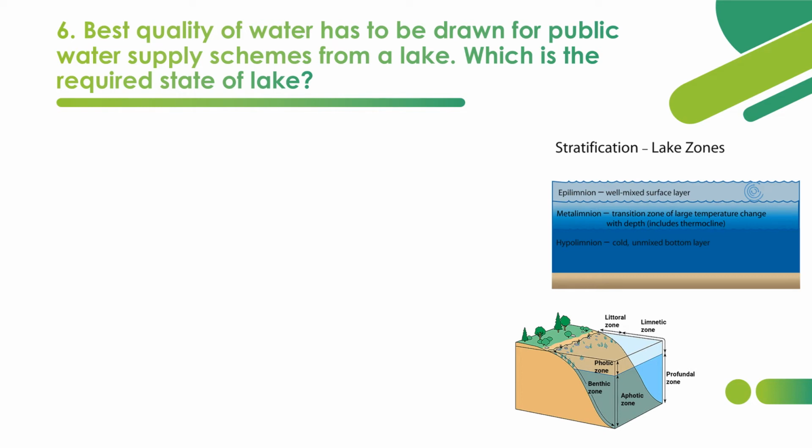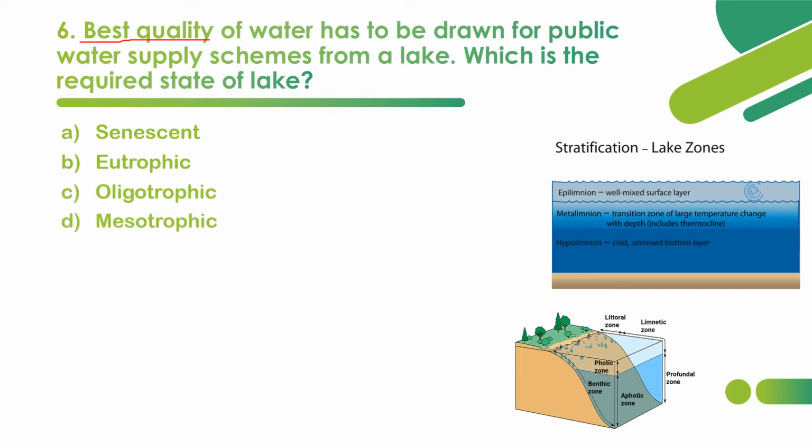The sixth question is based on lake stratification and lake zones. There are some lake zones, lake stratification, biological zones like that. So the question is, best quality of water has to be drawn from a lake for public water supply schemes. So which is the required state of the lake? When we want the best quality of water, the required state of the lake should be what? Option A senescent, option B eutrophic, option C oligotrophic, option D mesotrophic. So what is the state of lake required when we want the best quality of water to be supplied for the public?